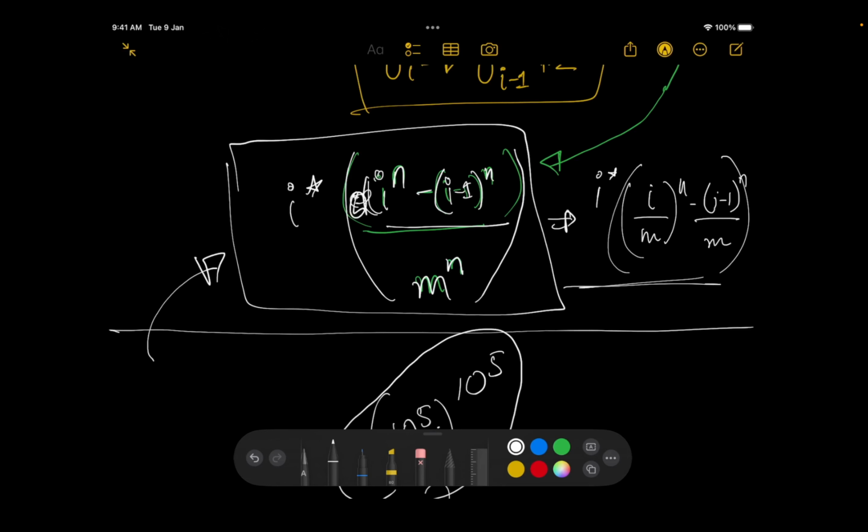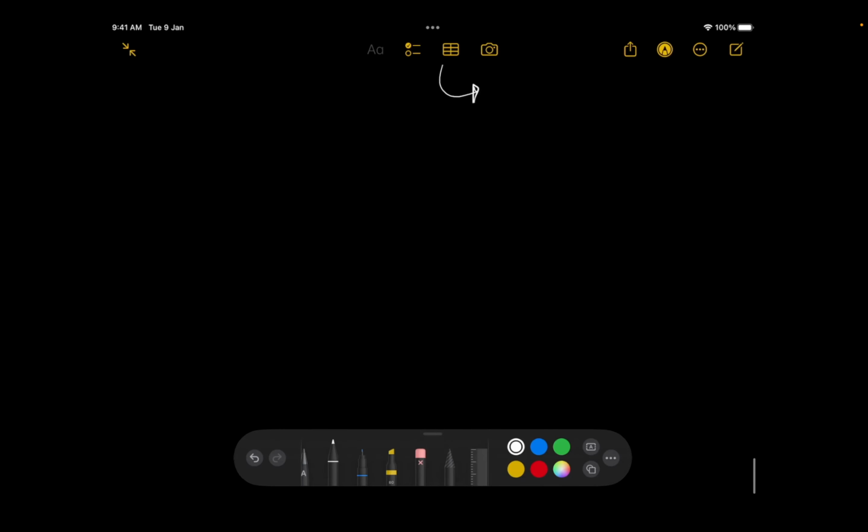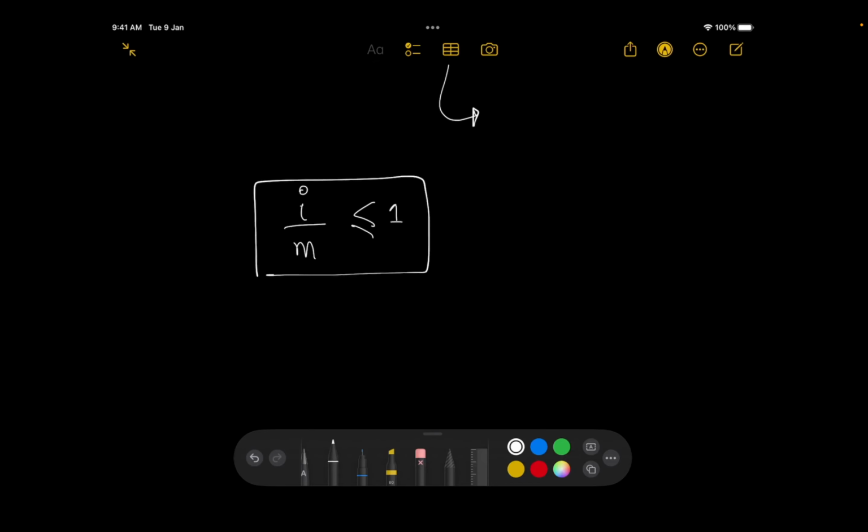Or you can say occurrences of I. So yeah, occurrences of I minus 1, occurrences of I minus 1, occurrences of I minus 1 to the power n. You can write it in this form. The benefit from this is that I divided by m would always be less than or equal to 1. The max value it can have is 1. So because it's less than or equal to 1, we get values in the floating point.